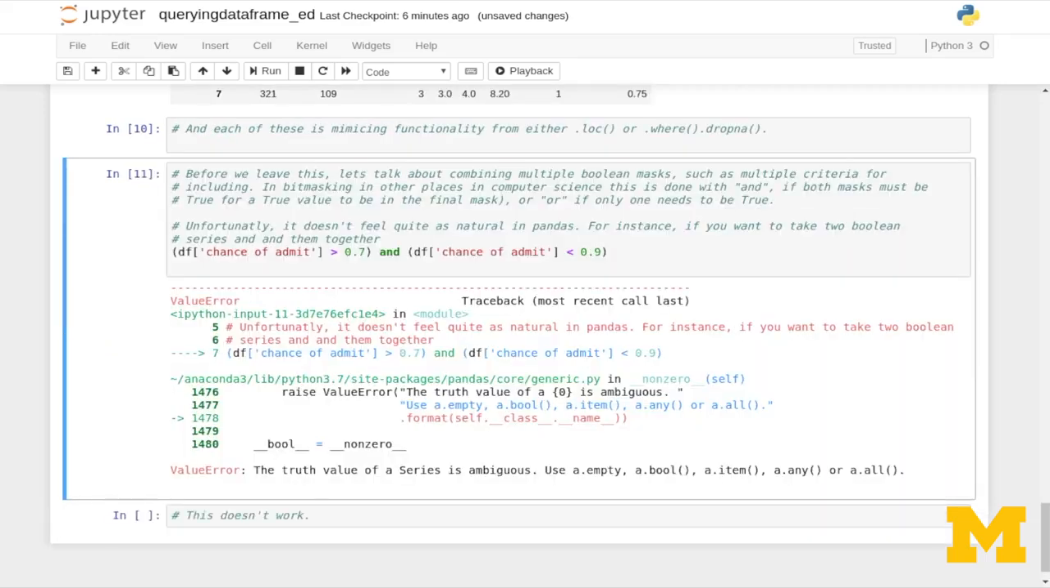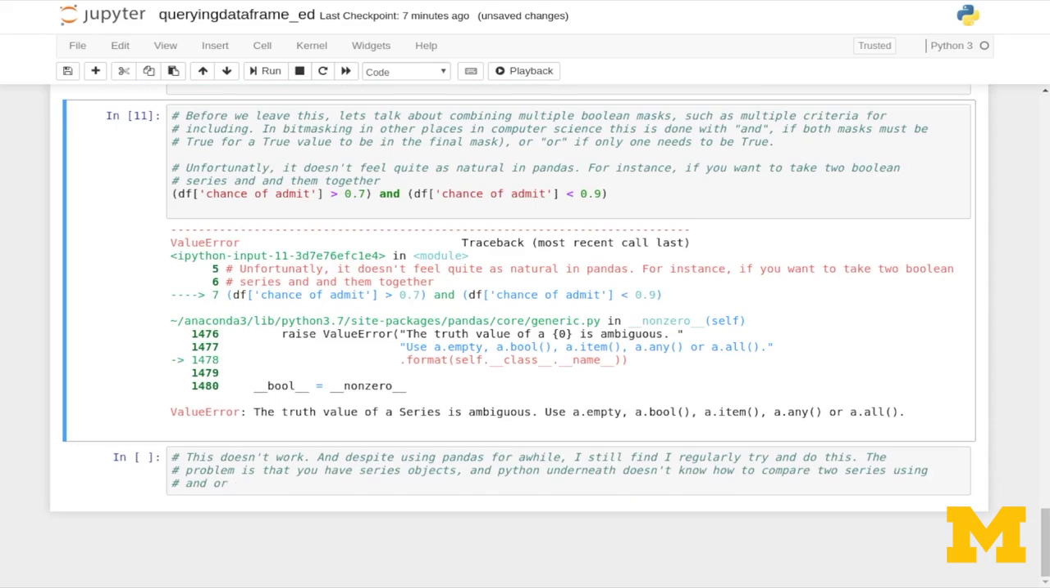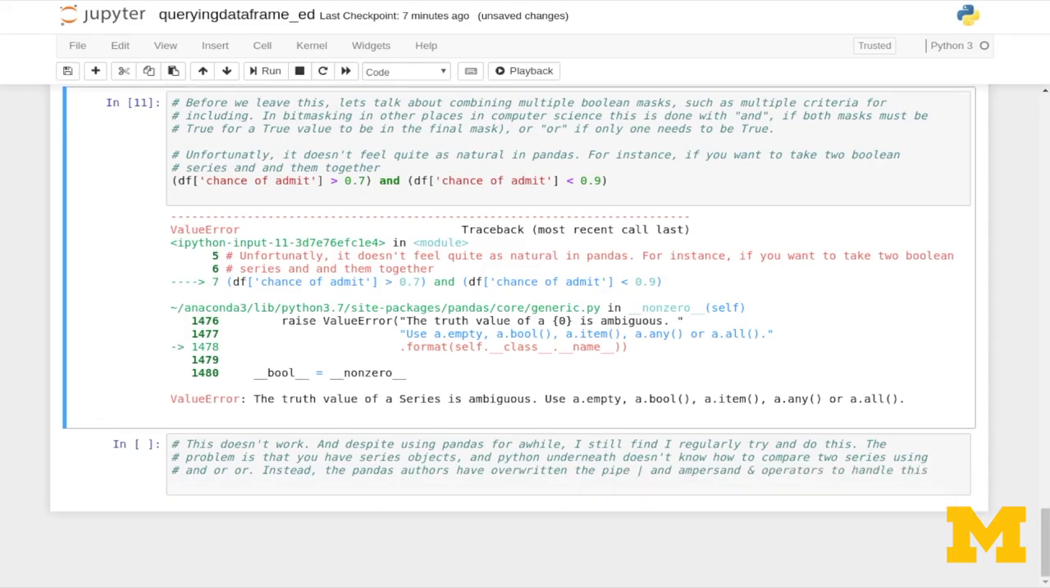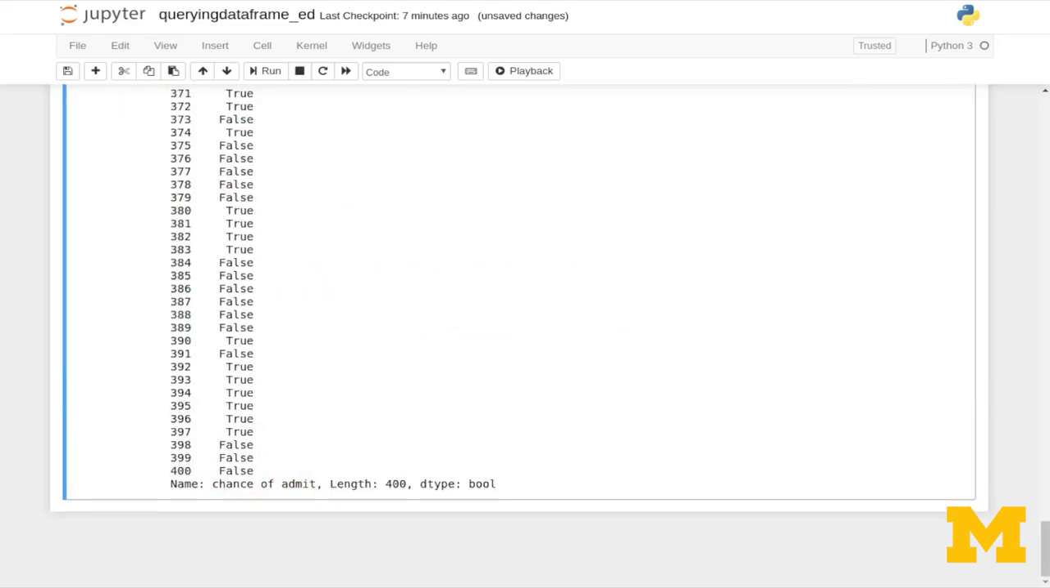But that didn't work. And despite using Pandas for a while, I actually find I regularly try and do what I just did. The problem is that you have a series object, and Python underneath doesn't know how to compare two series using AND or OR. Instead, the Pandas authors have overwritten the pipe and ampersand operators to handle this for us. So we actually have to write df sub chance of admit, and then we use the ampersand sign to AND these together. And so here we can see this is the bitwise AND of our two Boolean masks.